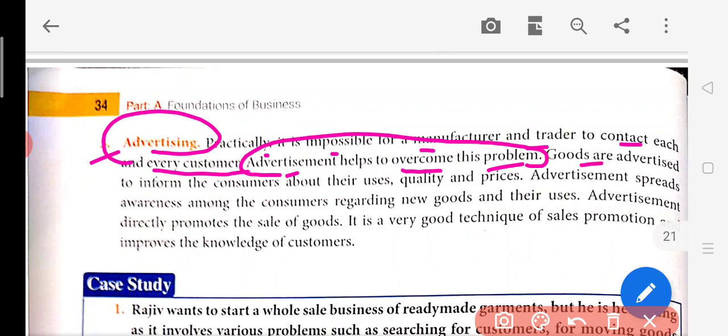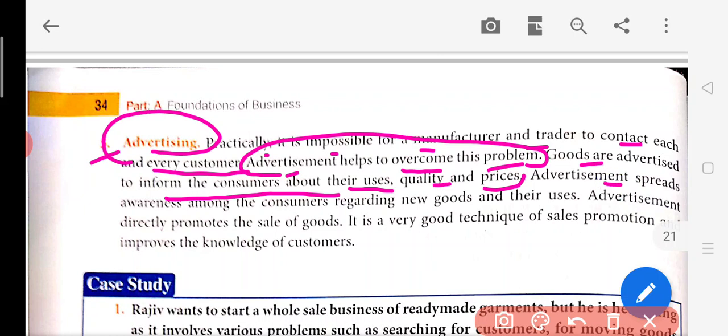Goods are advertised to inform the consumer about their uses, quality and prices. All this information is provided by the advertisement companies. They tell you what the product is all about, what its quality is, what the specifications of the product are, and the prices also. You must have seen the advertisement of a car in which the price of the car is written. Quality and specifications are described orally in the advertisements.